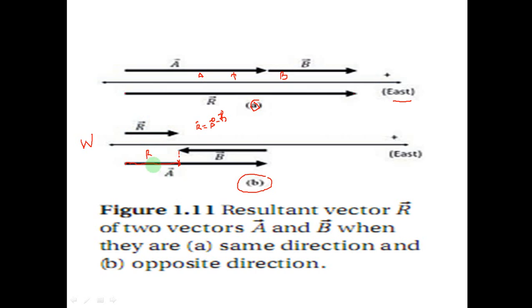So we will take the direction. Which direction? The direction of the largest vector. Here the largest vector is vector A. So we will take the direction of vector A, which is in the east direction. So the resultant vector equal to vector A minus vector B, the direction will be in the east direction.